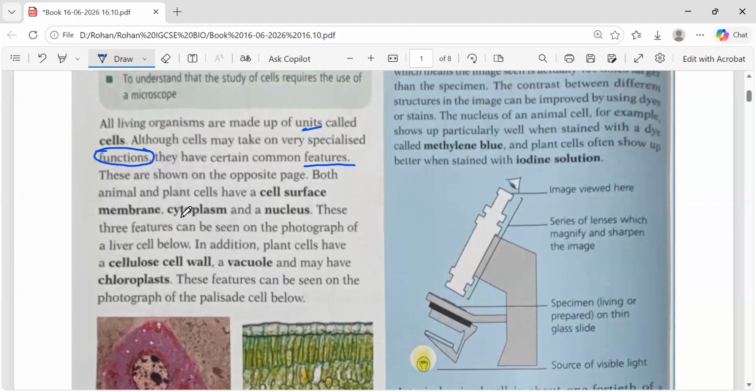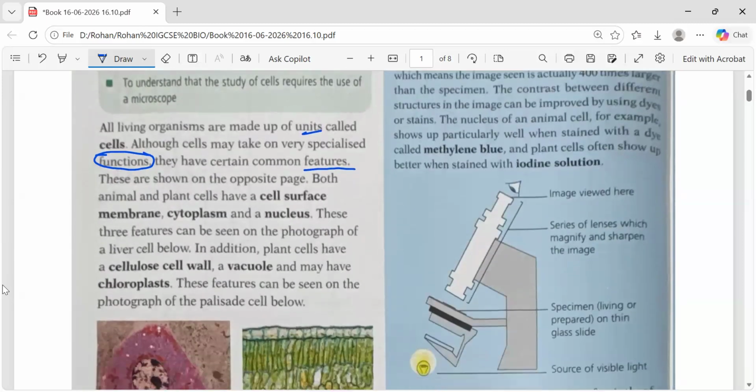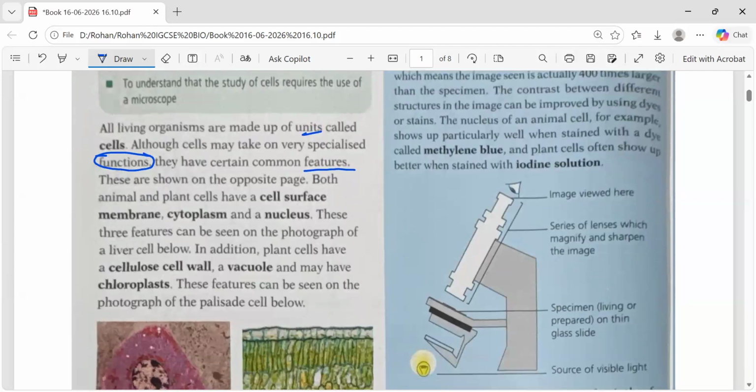Both animal and plant cells have a cell surface membrane, the outer membrane. This is common. The cytoplasm is common, and the nucleus. These three things are common in all the animal cells, and all the plant cells as well. What are the common things?